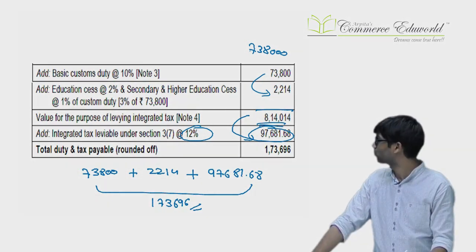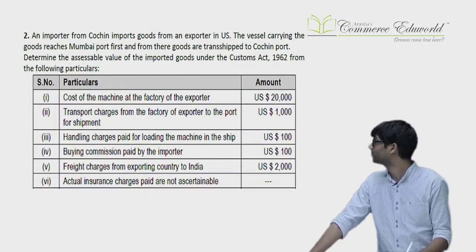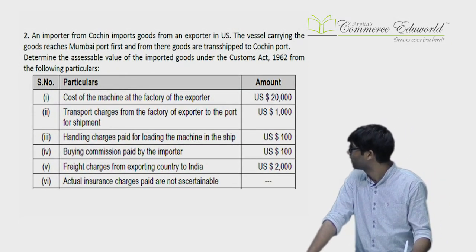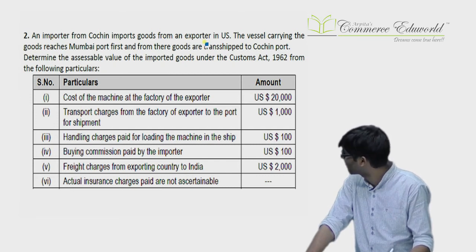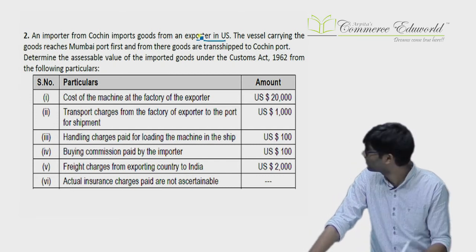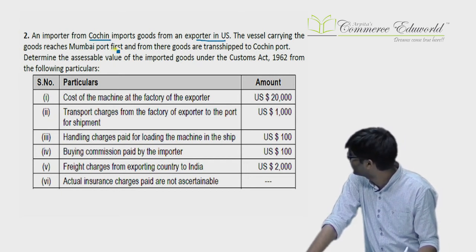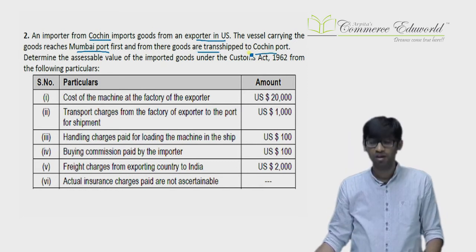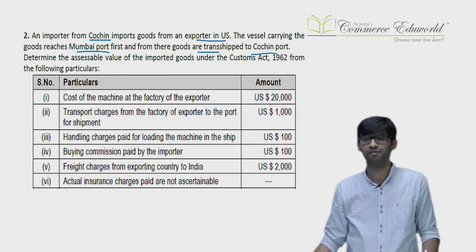Now next, let us go to question number 2. RTP question. An importer from Cochin imports the goods from an exporter in US. So we are in Cochin, we are importing the goods from exporter in US. A vessel reaches the Mumbai port first, and thereafter it is transshipped to Cochin. Now you need to know, transshipment from Mumbai to Cochin is not included. We had studied while studying the amendment.